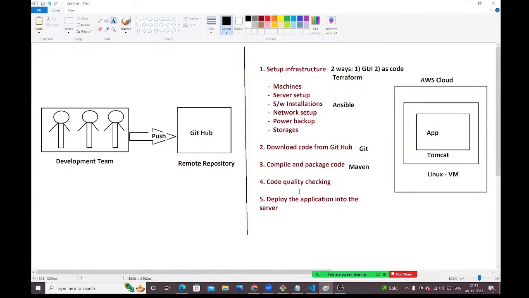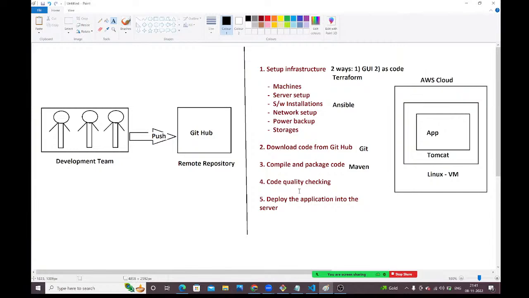To check the code quality, are you writing any program? No. Are you going to do it manually, line by line? How developers have written this code, line by line, are you going to check? No. Developers are writing hundreds of files, thousands of lines. How can you check manually? We can't check manually.